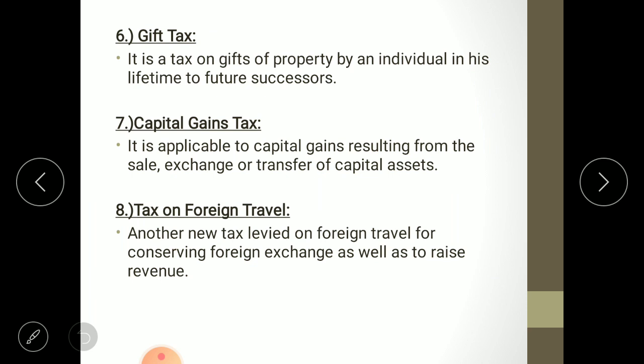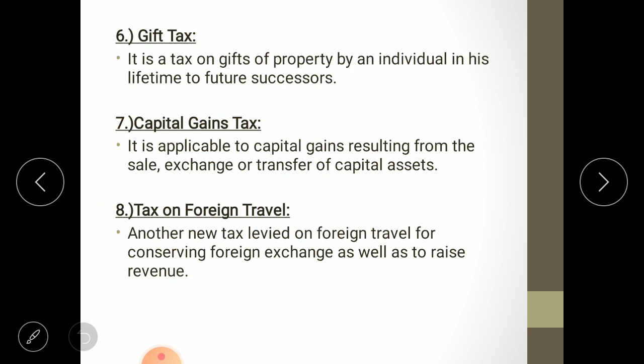Then gift tax. It is a tax on gift of property by an individual in his lifetime to future successors. When a father gives property to a son, for example, if you are having shares of any company and you want to give a gift to anyone, it may be your friend or your family, then the receiver of the gift needs to pay the gift tax to the government.